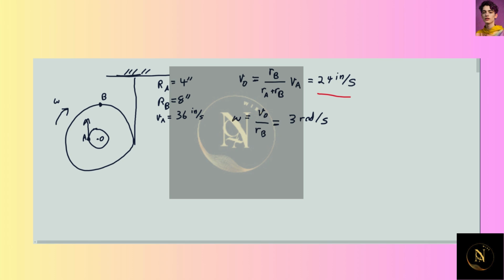Then we want to find the velocity of B about that center of the pulleys, which is pretty straightforward here. This will just be the radius of that pulley times omega, which is kind of just the opposite of what we did up here. So that'll just be 24 inches per second again.